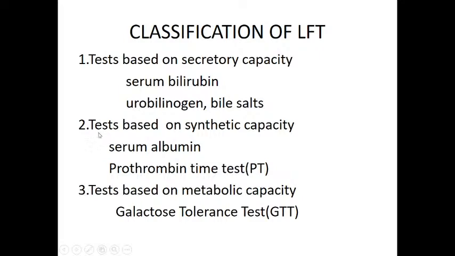And coming to the second one, tests based on synthetic capacity. These tests give us information about whether the synthetic capacity of the liver is normal or abnormal. There are two tests: estimation of serum albumin and prothrombin time test. These two tests are done to assess the synthetic capacity of the liver.